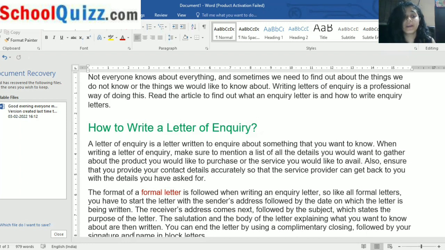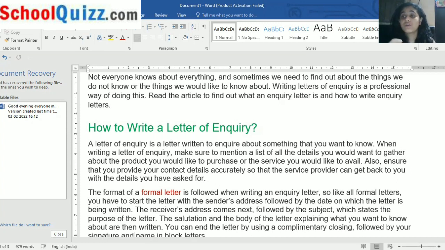When writing a letter of inquiry, make sure to mention a list of all the details that you would want to gather about the product that you would like to purchase or the service you want to avail. You have to provide your contact details accurately so that the service provider can get back to you with the details as you have asked for.